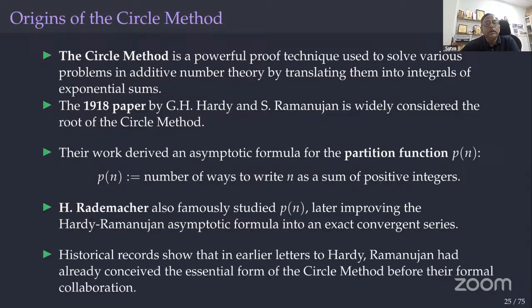Okay. So historical records show that in earlier letters to Hardy, Ramanujan had already conceived the essential form of the circle method before their formal collaboration. The circle method was in Ramanujan's mind for a long time. That is the important thing, right?